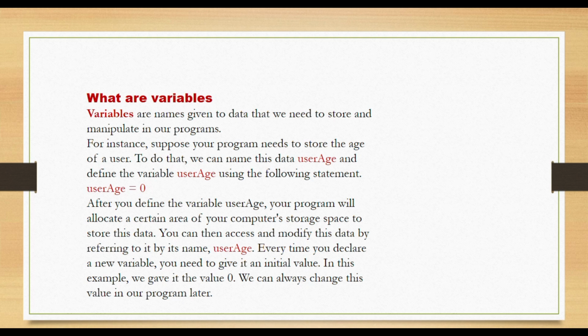Meaning that whenever in the program I use the variable name that I've given, user age, it is going to go to that particular storage in the memory where it has stored the data. It will collect the data that particular variable is holding and use it in the program. So every time you declare a new variable, you need to give it an initial value.